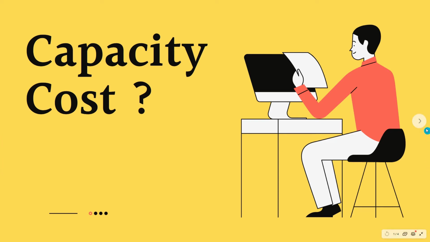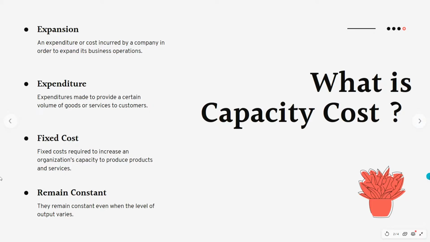Let's talk about capacity cost. Now, what is capacity cost? It's an expenditure or cost incurred by a company in order to expand its business operations. For example, I am a company and I want to expand my business. Obviously, if I want to expand my business, I need certain expenditure on the cost which is required for me to set up the business.